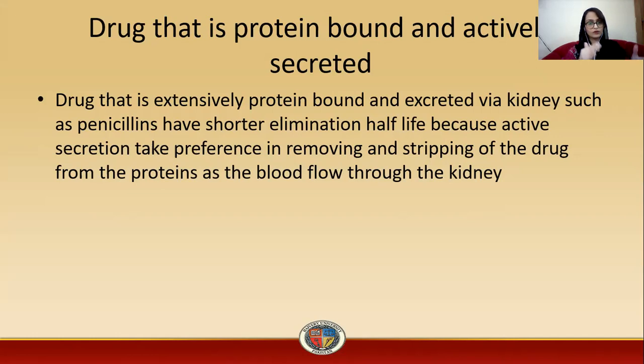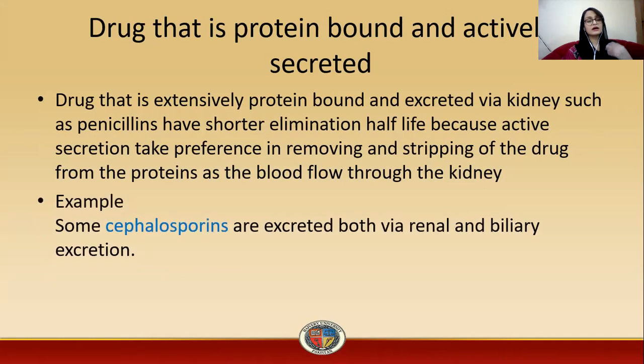A piece of drug is detached from the drug and protein binding, and it goes to the kidney and gets excreted. In this way, accumulation or build up of this drug in the body does not take place. We can consider the example of cephalosporin. Cephalosporins are excreted by both renal and biliary excretion, and along with penicillin, these are examples of drugs that are protein bound and actively secreted.